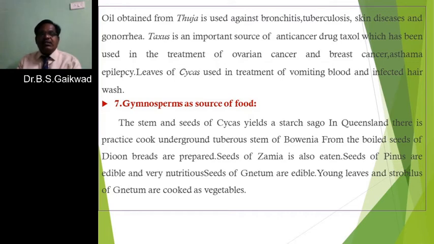The Taxus plant is an important source of an anti-cancer drug, which is known as Taxol, and has been used in the treatment of a number of cancers, especially ovarian cancer as well as breast cancer, which is a very burning problem in the women of Maharashtra and of India.